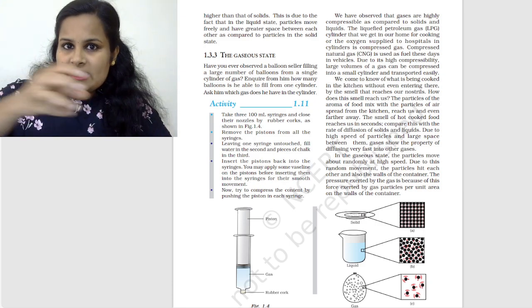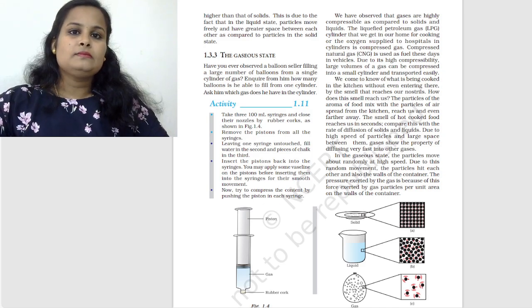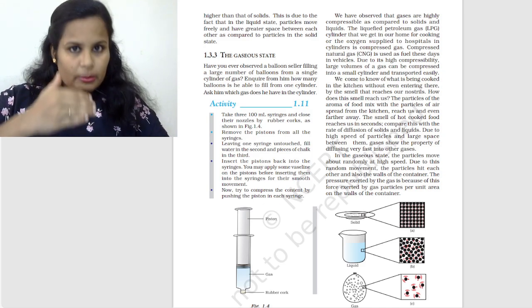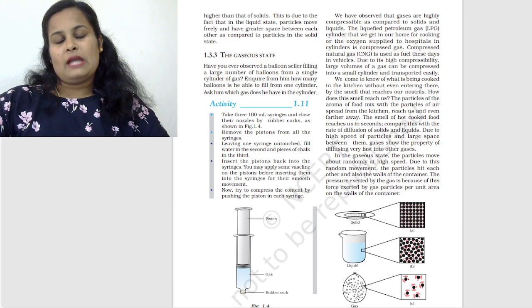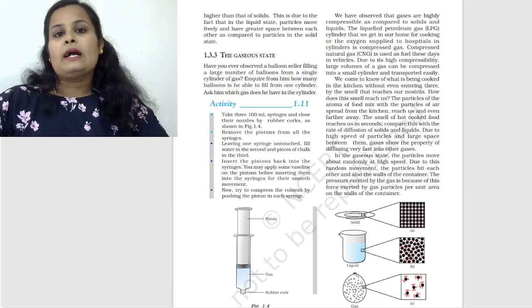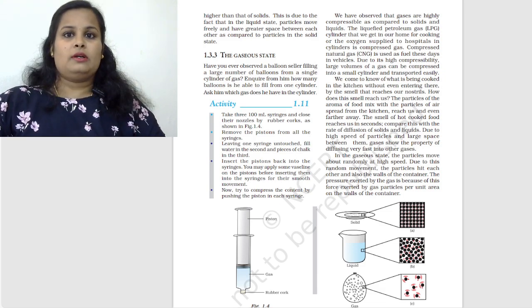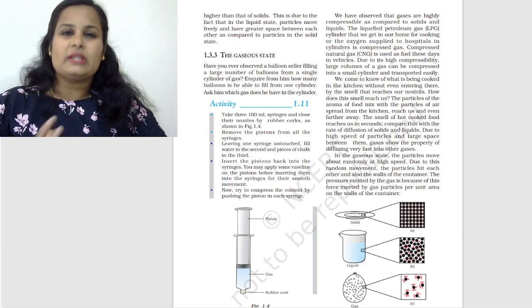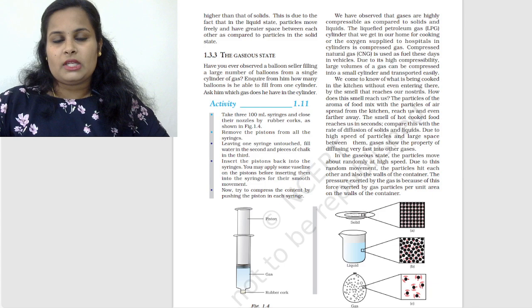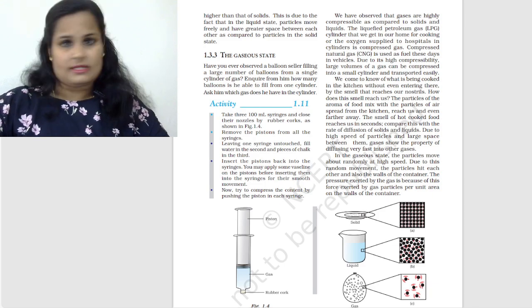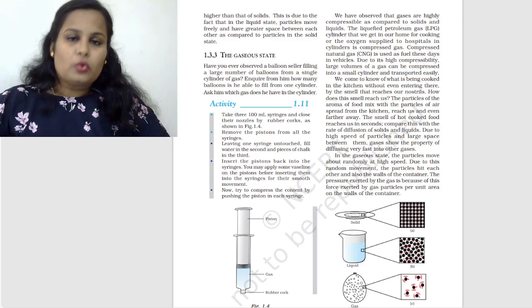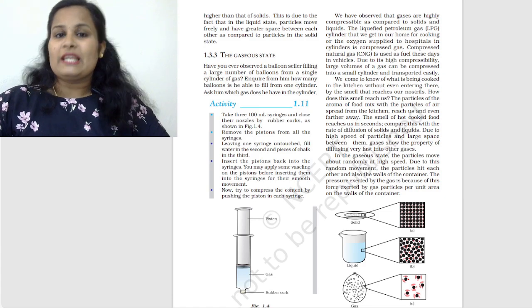So there is some space in between the particles, right? So they are able to move, and they are not rigid. And as mentioned about the compressibility, we cannot compress liquids as we can compress gases, right? So these are going to be the characteristics of the liquid state.